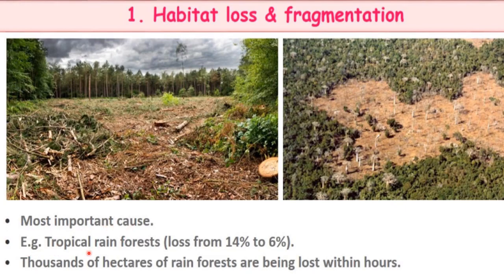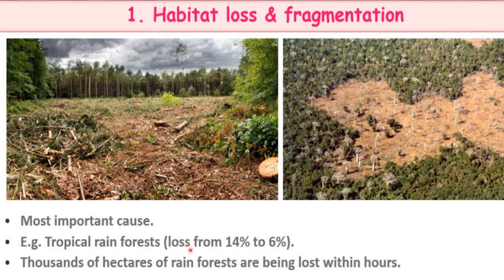For example, tropical rainforest is habitat for a large number of species. Due to cutting of these forests, their area has become 6% from 14%.